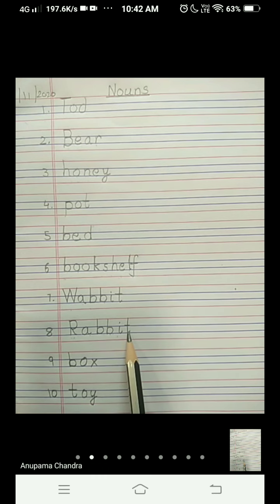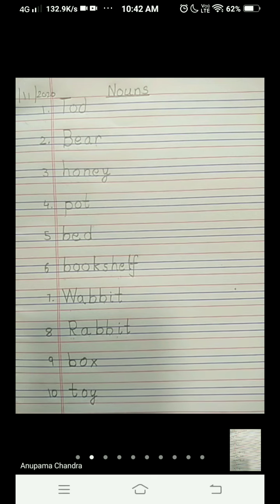R-A-B-B-I-T, rabbit, name of an animal. So it is a noun. B-O-X, box, which is a thing here. And T-O-Y, toy, again a thing. Box is a thing where we keep our valuable things. And toy is a thing with which we can play. Okay? This is all for today, children.